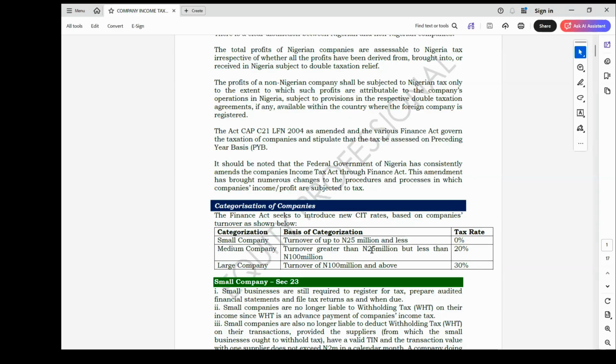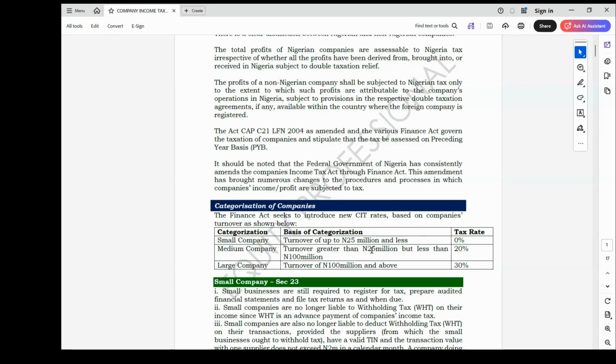Failure to file your return because you are a small company is also an offense, which is liable to penalty. The penalty will be as a result of not filing, not for not paying. So as a small company, you are required by law to register with FIRS and also file return. The reason why you must register is that FIRS, the tax authority, doesn't know you. It is based on what you give them that they will be able to identify that truly you are a small company, by filing your tax return.